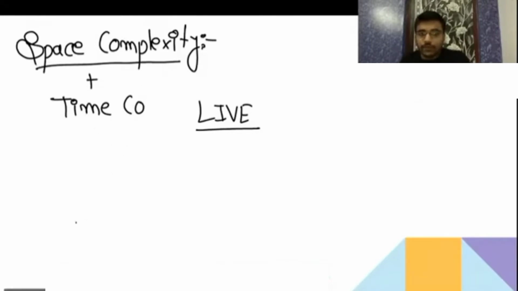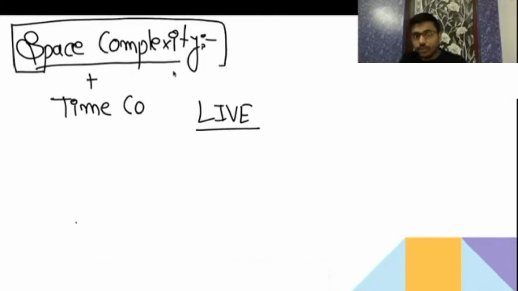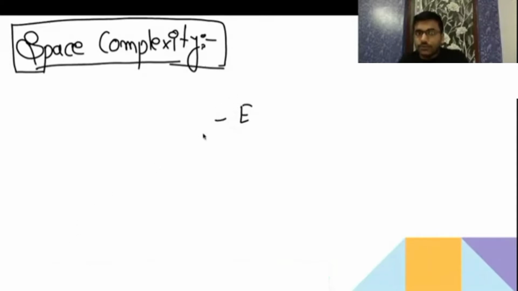Because of that, we require it to be fast, and we also want it to take less space, because if YouTube takes more space, most people will not prefer it, because it's going to incur cost. So along with the time complexity, we also try to reduce the space complexity. Both are going to have an impact on the program. If any program takes more space, most users are not going to use it. We are going to see the space complexity of a program.